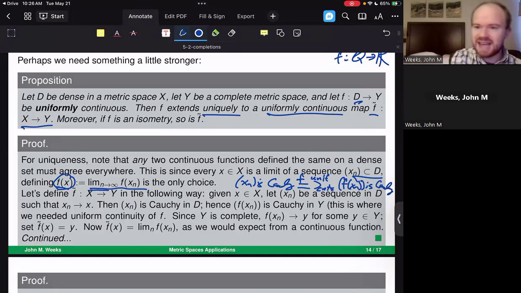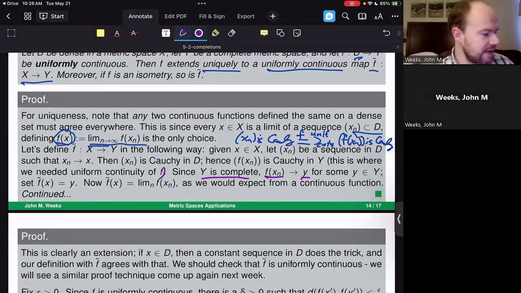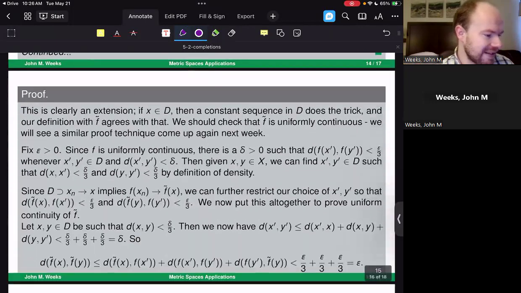That's essentially the idea behind this particular proof, that we're going to be making exactly this definition, and this shows that these limits that we're trying to define exist. Note that we also need the completeness of Y here in order to say that these f of xn actually converge to some point inside of Y. So this gives us a reason for the uniform continuity of f as well as the completeness of Y. Essentially, the rest of it is going through and showing that this is indeed an extension.